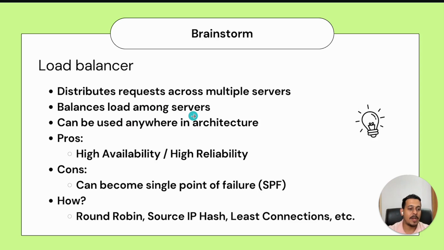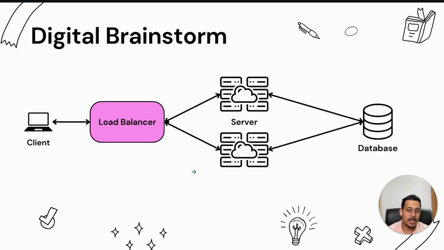It can be used anywhere in the architecture. For example, right now we used it between the client and the servers. Client was this and servers were these. So we used it here. In future, we can use it between servers and servers, and between servers and the database, and at various other places in an entire system.